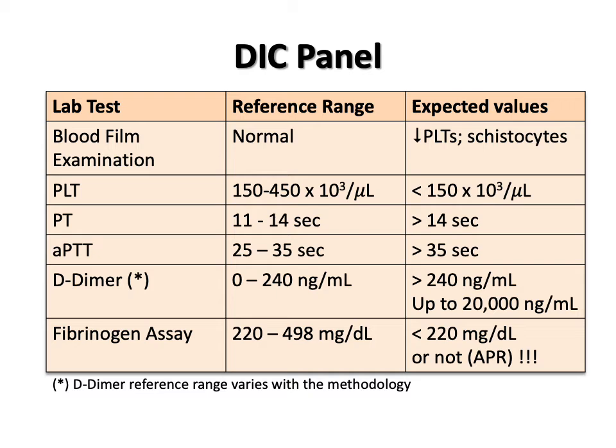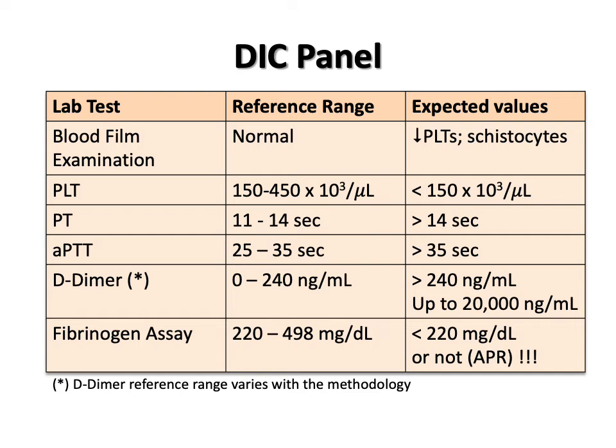In DIC, fibrinogen is consumed, resulting in low levels in circulation, the exception being when an inflammatory process already exists, because in that case, fibrinogen may already be increased because it's an acute phase reactant.